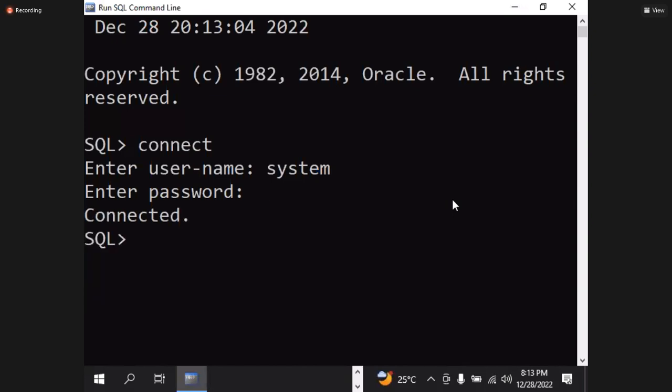Now, what is this? Is it an application or a database? Do you know about this? What is this, application or database?